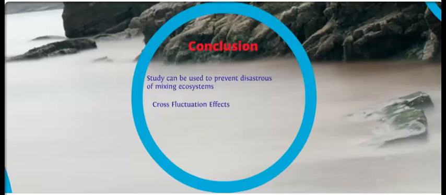Also, by observing the cross-fluctuation effects, it could be extrapolated to possible effects of adding another species to an existing ecosystem. Thus, the effects of an external species could be determined before it caused a disruption in the system. For example, the effect of kudzu could have been determined before it took over the other native species in North America. Then, preventative measures could be taken to protect native species and ecosystems.